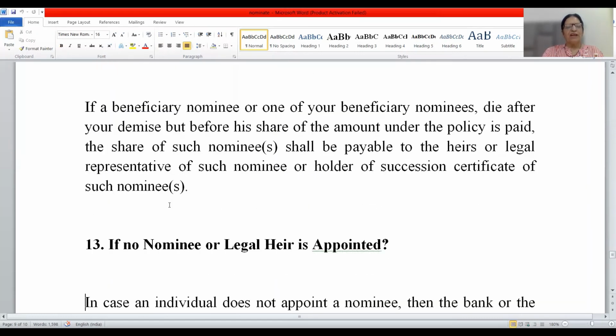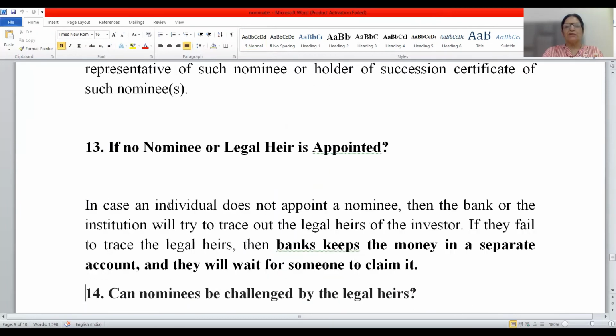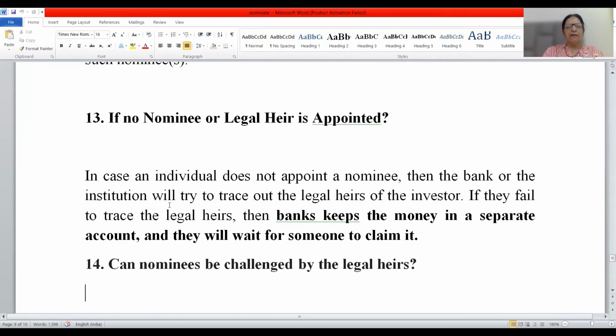Moving ahead, friends, if no nominee or legal heir is appointed, sometimes it may also happen. Then in that case, if the individual has not appointed the nominee, then the bank or the institution will try to trace out the legal heir of the investor. If they fail to trace the legal heir, if they have tried their best and the legal heirs are not traceable, then the bank will keep the money in a separate account and they will wait for someone to claim it. But whoever wants to claim it will have to produce the proper proof.